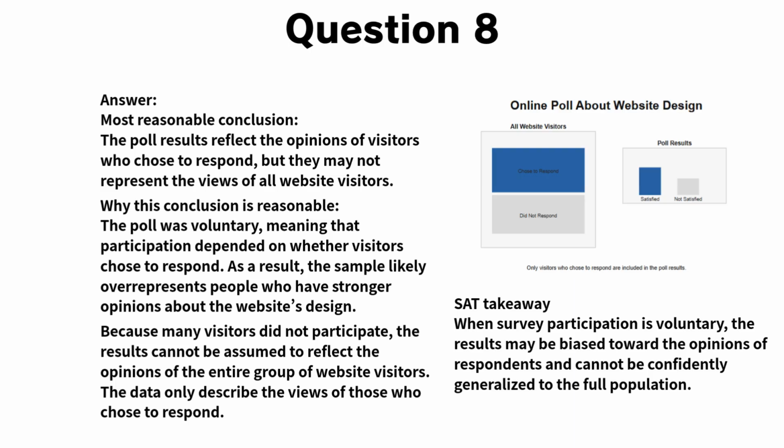Now, let's go through the explanation for question 8. The poll results show the opinions of visitors who chose to respond to an online survey about the website's new design. This tells us something about the respondents, but it does not necessarily describe all website visitors. Because participation was optional, the survey is subject to voluntary response bias. People with strong opinions, whether positive or negative, are more likely to respond than people who feel neutral.